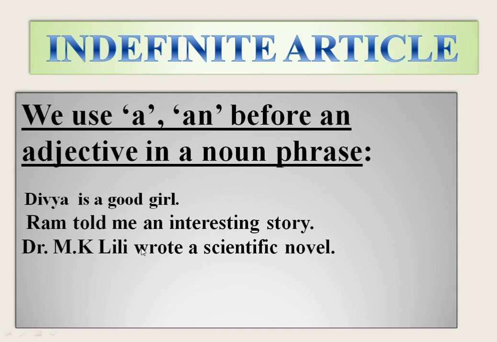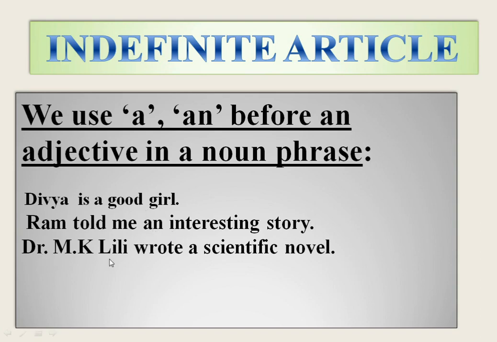Similarly, Ram told me an interesting story. Here, interesting story is a noun phrase, and we use an indefinite article before the noun phrase beginning with the adjective. Here, interesting begins with the e sound, therefore, we use an.